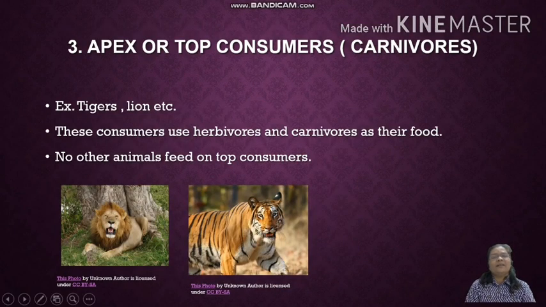Next, third is tertiary consumers, or the apex consumers, or we call them top consumers. Students, tertiary consumers are also called apex consumers or top consumers. For example, tiger and lion, these consumers use the herbivores and carnivores as their food and no other animals feed on the top consumers. That is why we call them apex consumers.